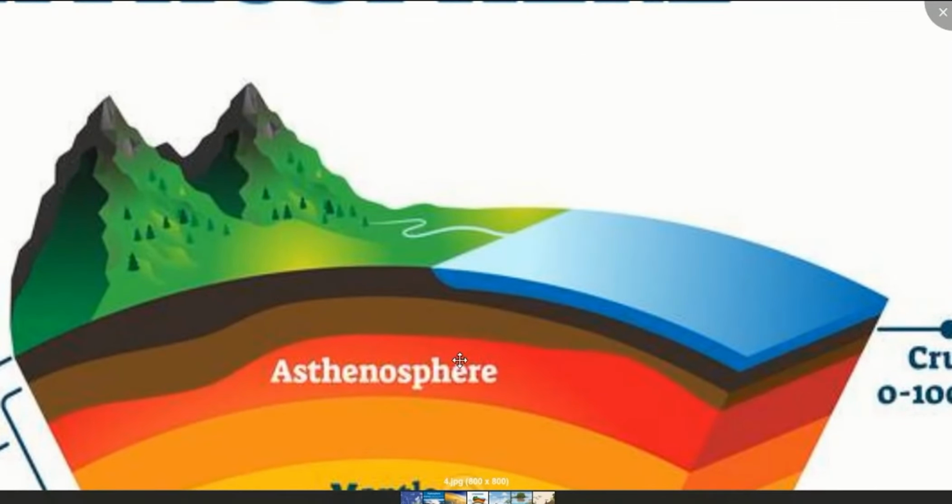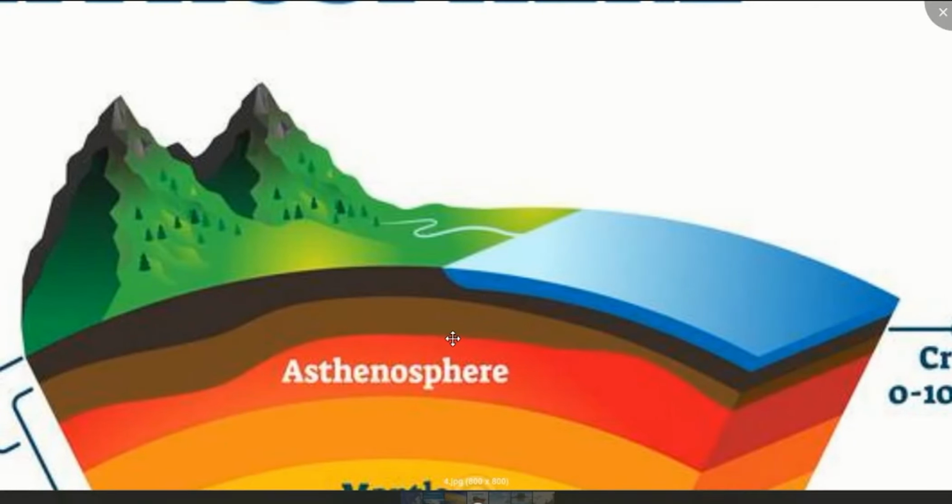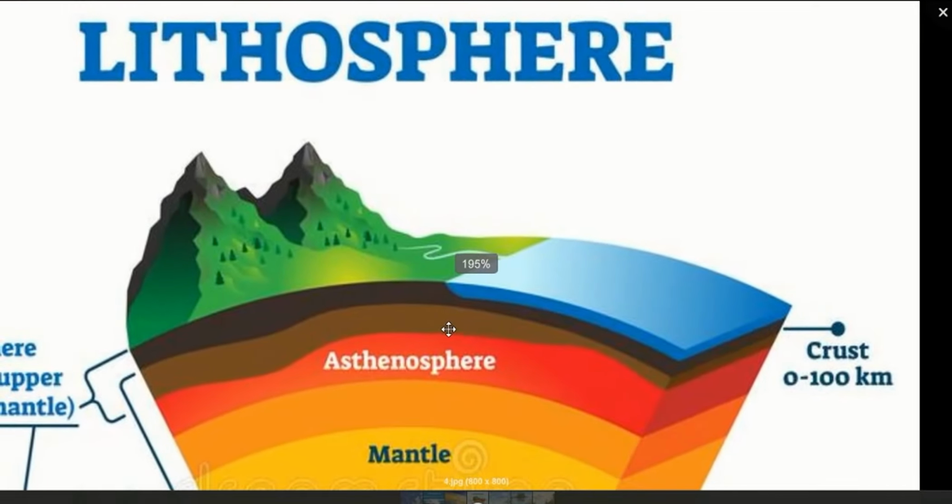These lands are also included in the lithosphere. All the continents and islands are included in the lithosphere. Every human activity, growth of crops and plants, every kind of living being depends on the lithosphere.